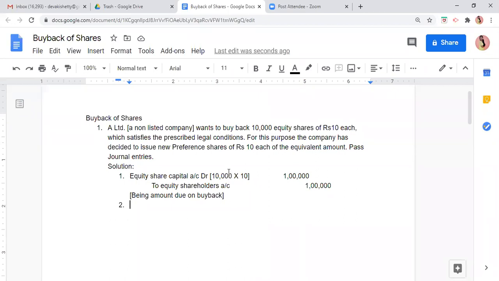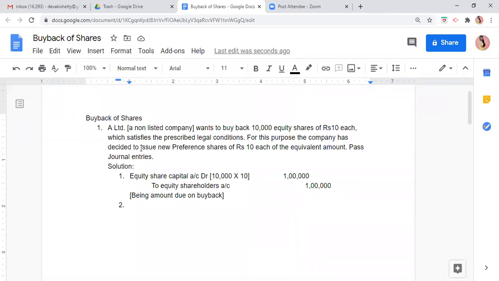In this question, what have we done? क्या हमने CRR क्रिएट किया या हमने प्रेफरेंस शेयर इशू किया? What have we done in this sum?